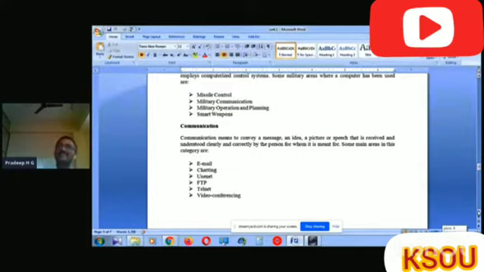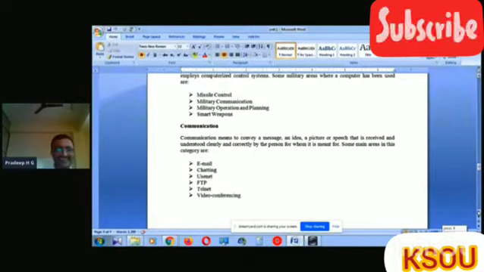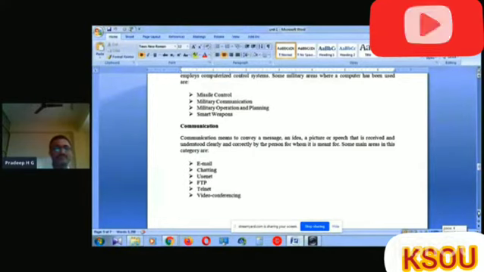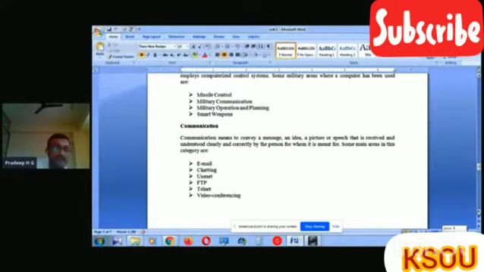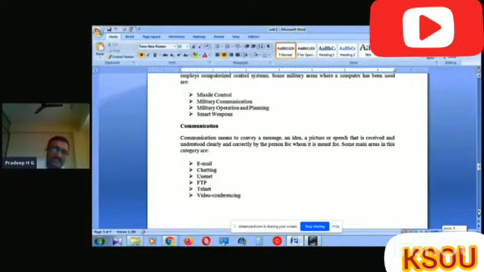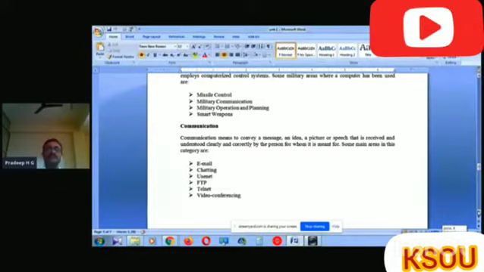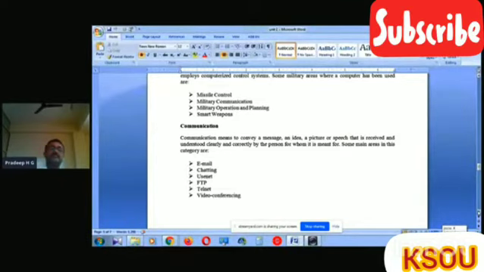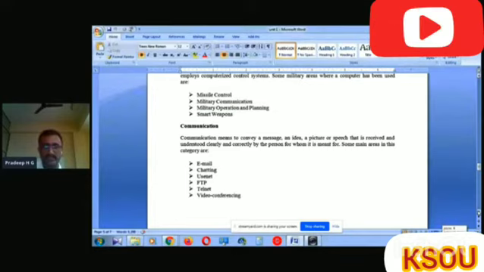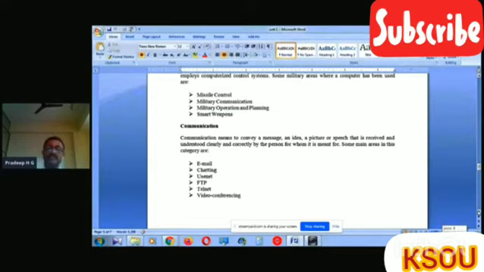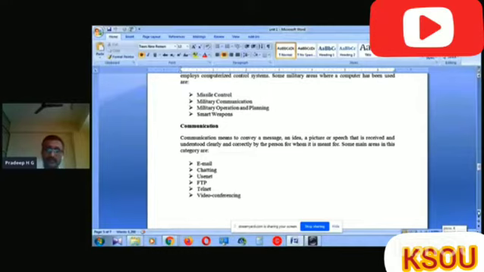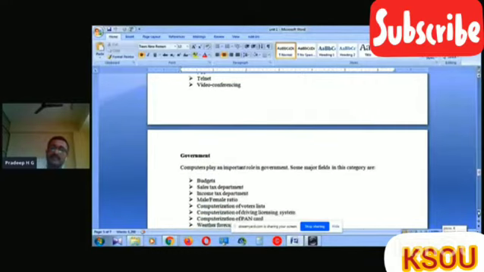Then telnet. Telnet is also a type of protocol. It is used to connect the computer to transfer the data. Then video conferencing. What we are doing now is a one-way conferencing. Video conferencing is used to transfer data or to share information from one person to another person, or one person to many persons. This conferencing is adopted through the computer. Without a computer you can't do anything like this.